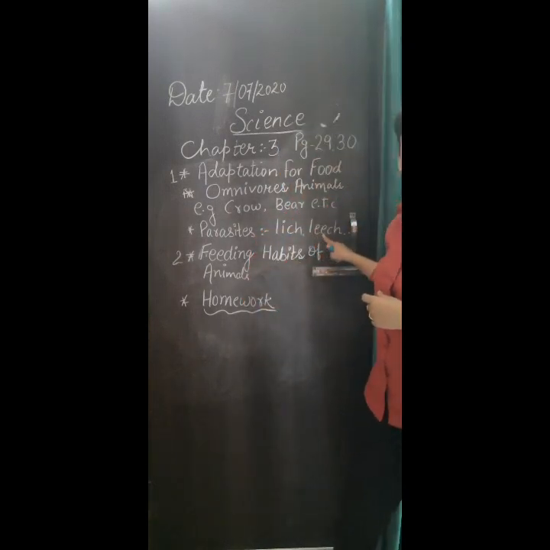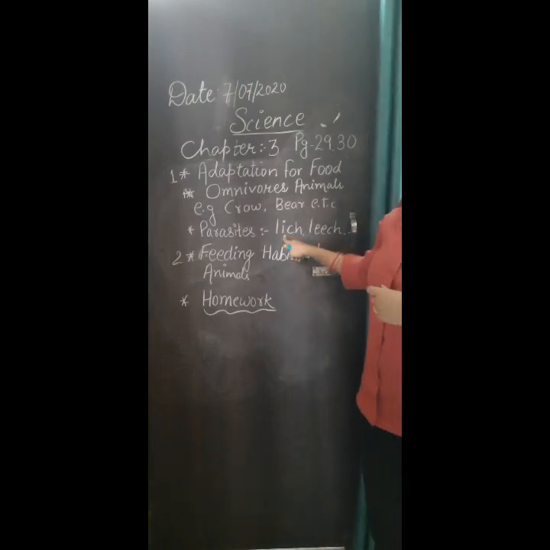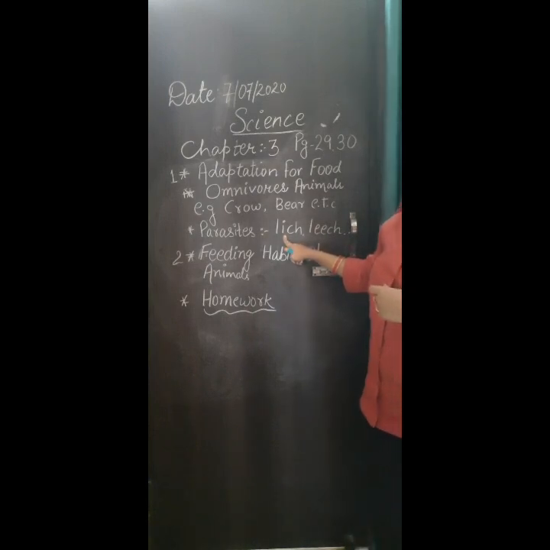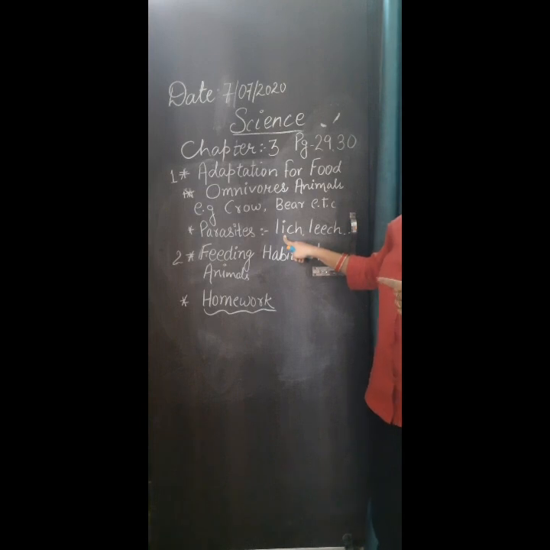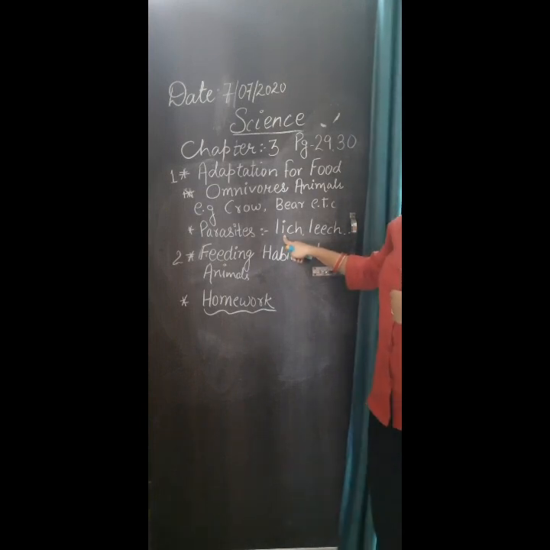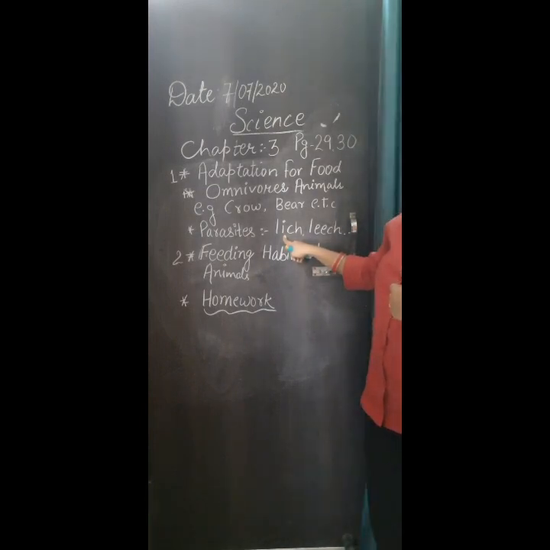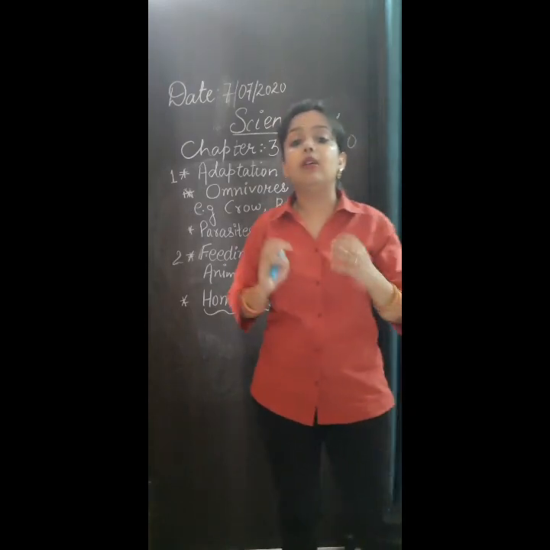The animals who depend on another animal, who live on another animal to survive, that is called a parasite. Okay, class? Take an example, leech, L-E-E-C-H. Next, lice, tapeworm, flea, bug, and so on are parasites. They live in the body of other animals and suck their blood.